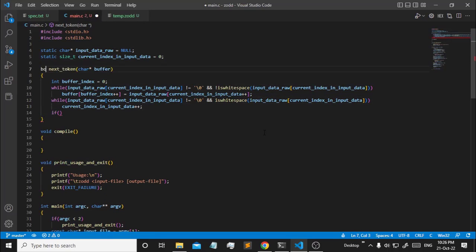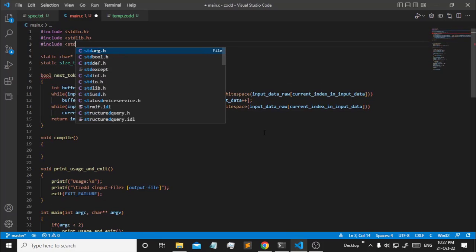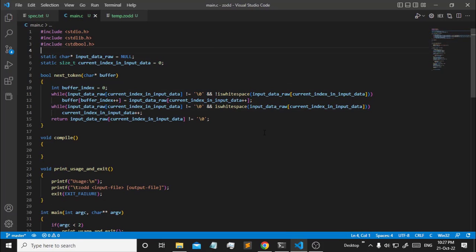If there is a next token, we return true. There is a scope of having a next token. But if there isn't, it means the current token has already reached the end of file, so our parsing is done. Alright, and we are done with it. Now bool is not there because we have to include stdbool.h, and that's okay. Now you can see it's working. So now we can have tokens.